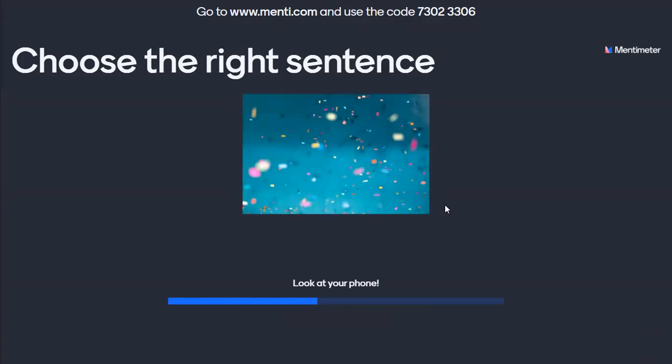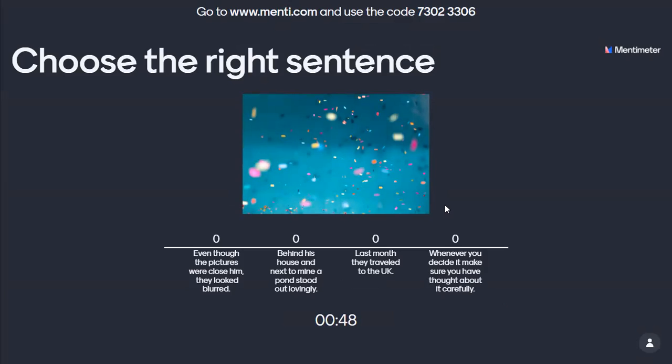So the first one has to do with choosing the right sentence. Here they will have to think where the comma is placed correctly according to what we discussed.